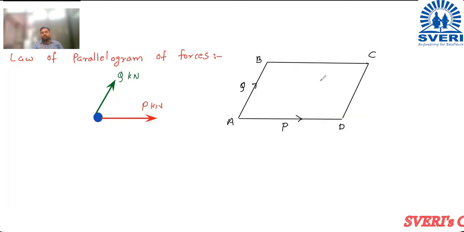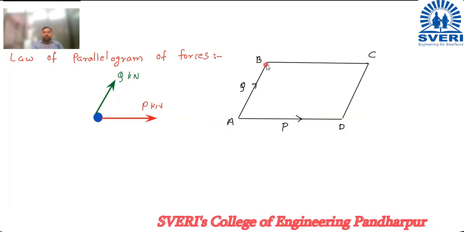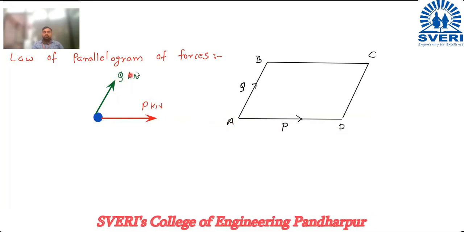Suppose these are the points. Now see, AD represents force P kilonewton, AB represents force Q kilonewton.